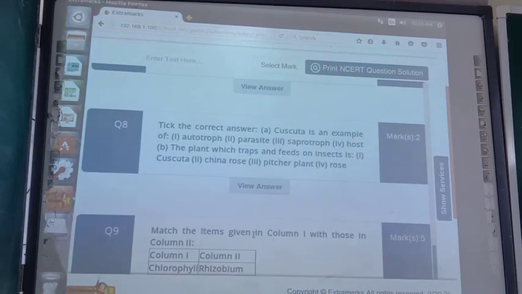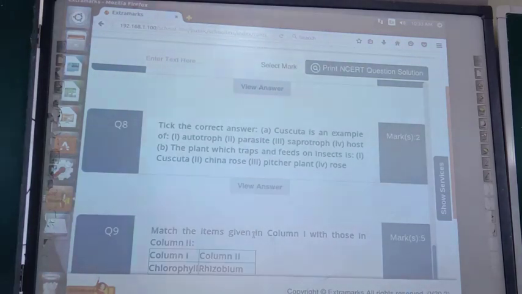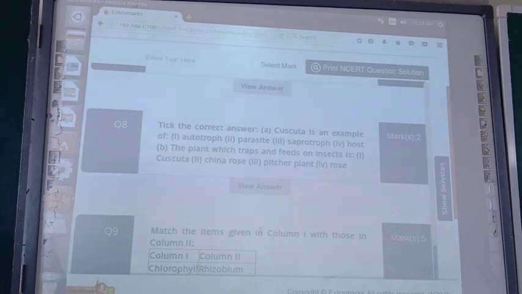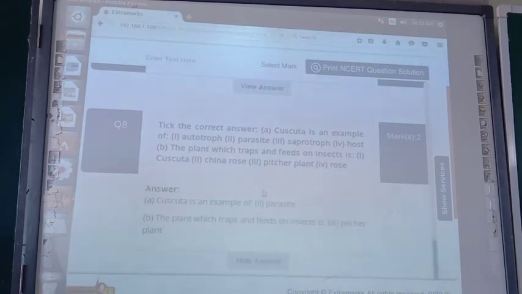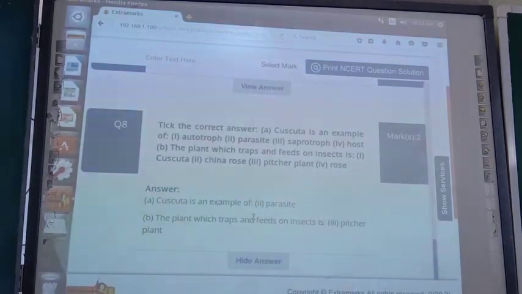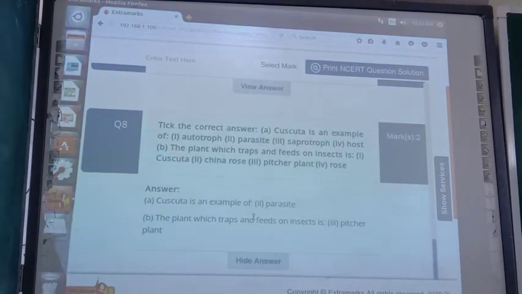The plant which traps and feeds on insects is the pitcher plant. Now, the answer also I will show you. Cuscuta is an example of parasite. The plant which traps and feeds on insects is the pitcher plant. So, in this way their answer is also over.